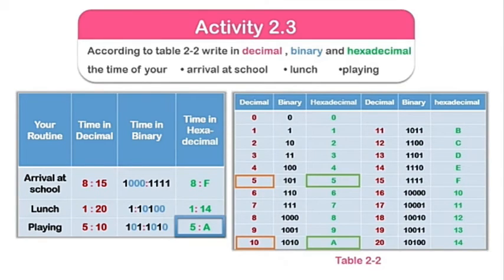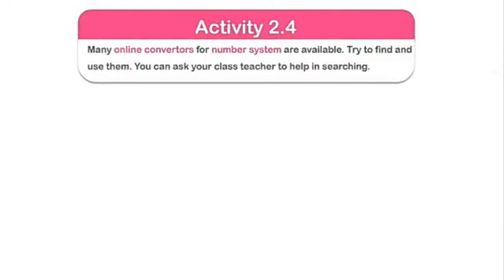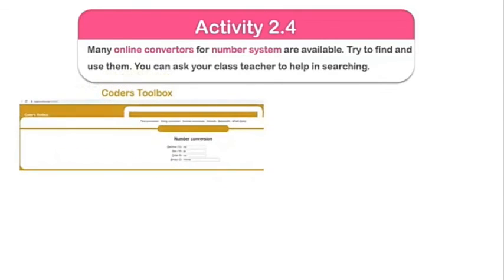And the next is activity 2.4. The question is that you have to consult your teacher, who will give you an idea of how you can use many online converters for number systems. Okay, so here is Code Toolbox. When you search it, you will find you can do different conversions.